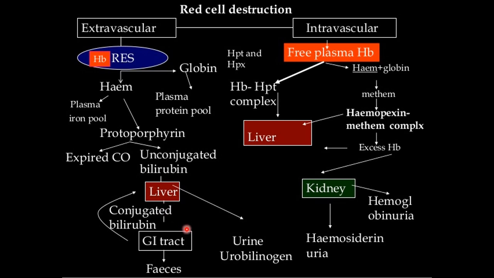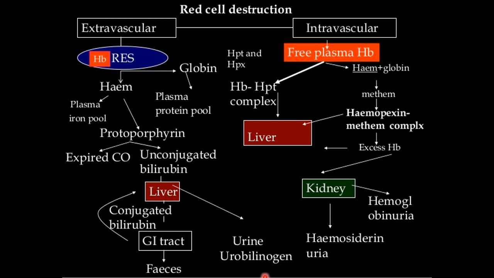Conjugated bilirubin is degraded by the gut bacteria, that is gastrointestinal bacteria, into various water soluble colorless compounds, collectively known as urobilinogen. Most of the urobilinogen is oxidized further to stercobilinogen and excreted in the feces as stercobilin. About 20% of the urobilinogen is reabsorbed from the intestine, that is ileum and colon.